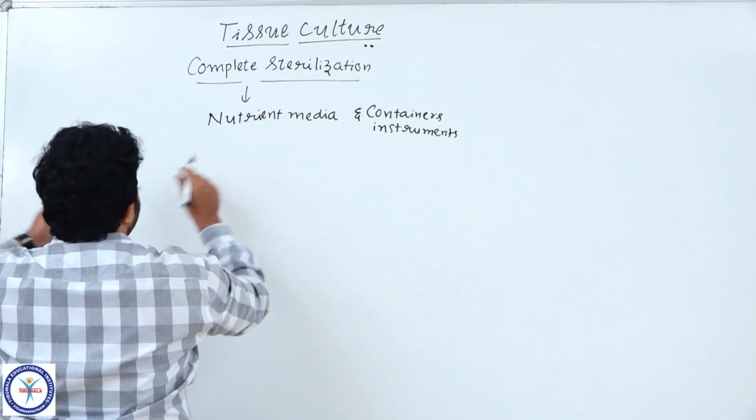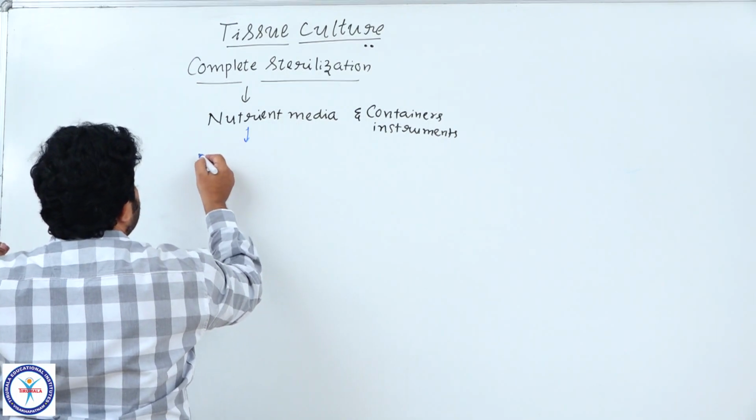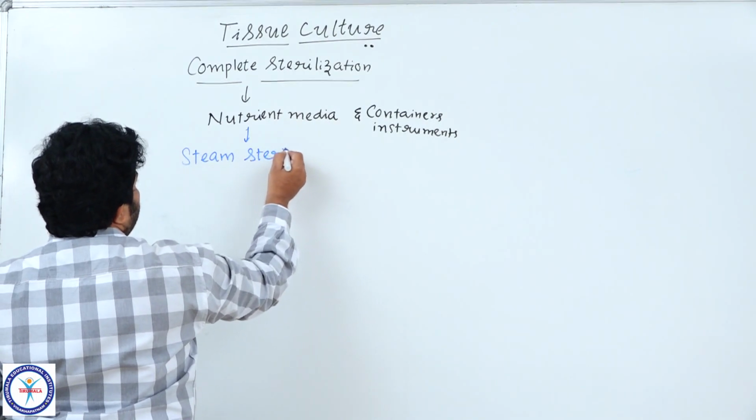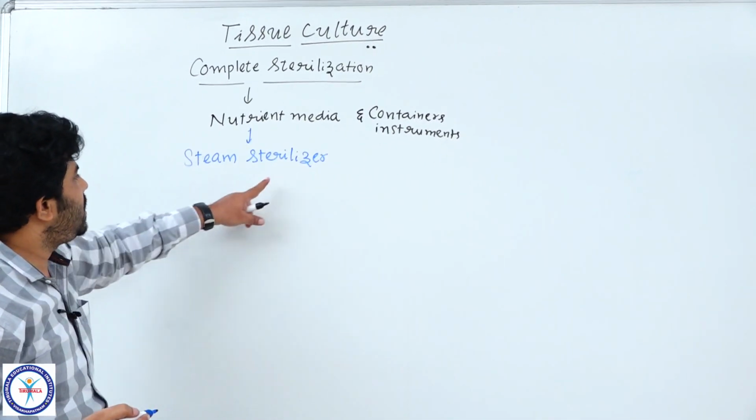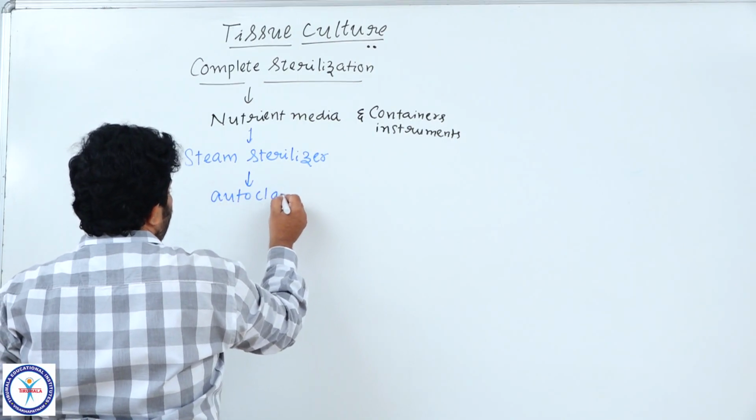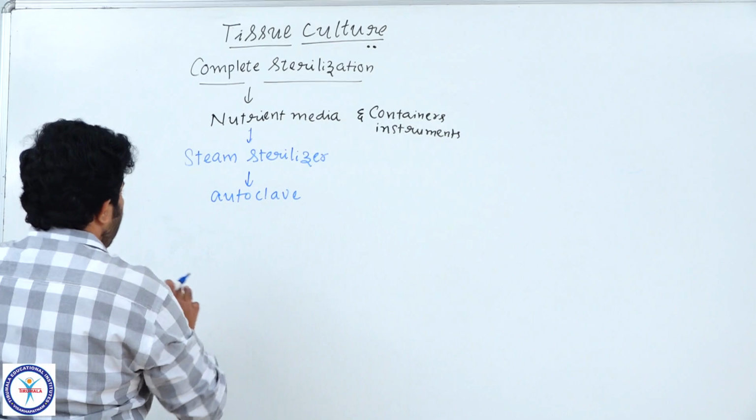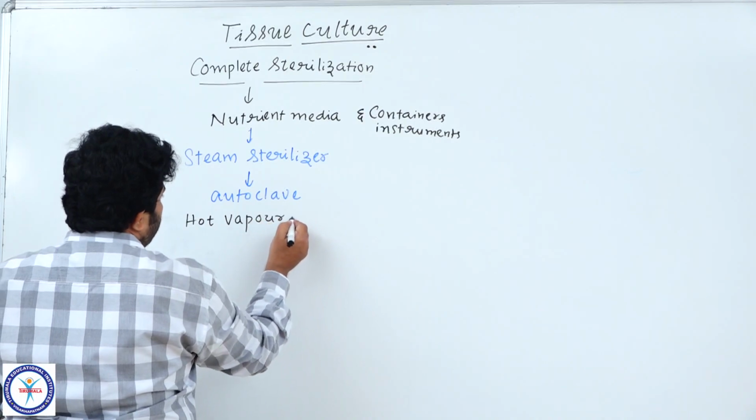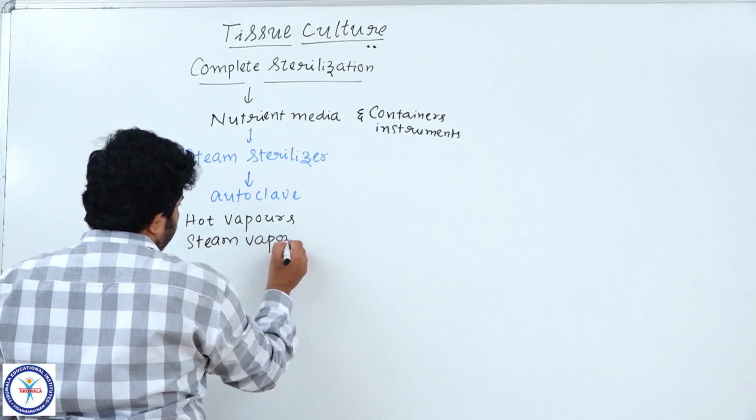In this we especially focus on the nutrient media and its sterilization. We sterilize the nutrient media using a special steam sterilizer, which we mostly use for nutrient media. This steam sterilizer is called an autoclave. It is a small instrument that provides hot steam vapors.